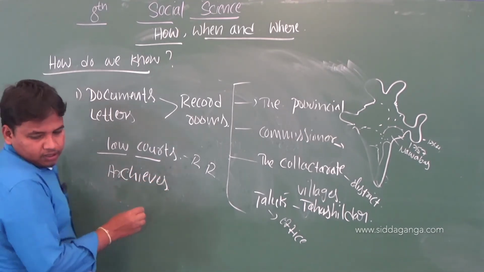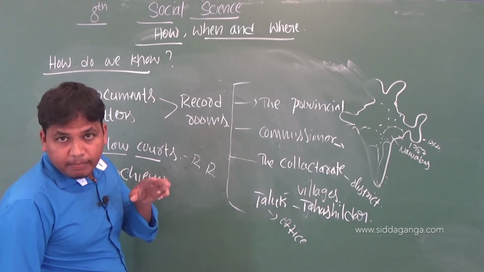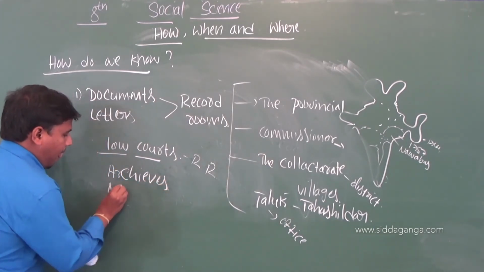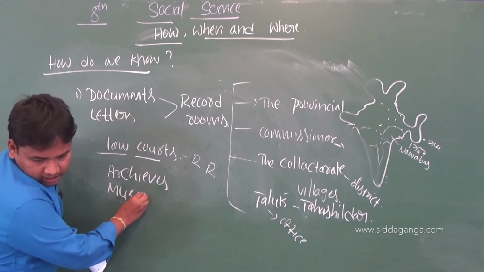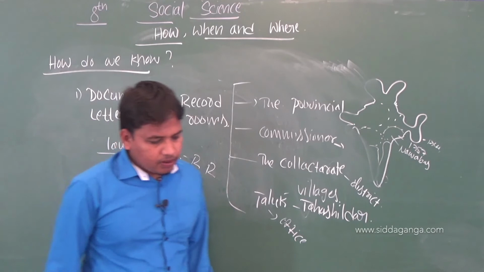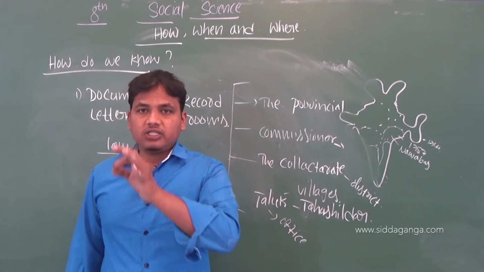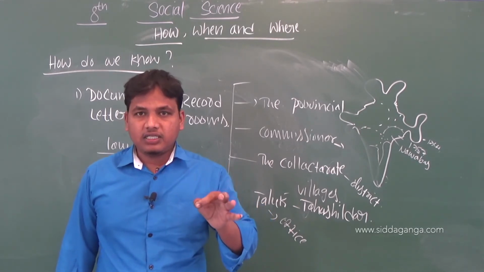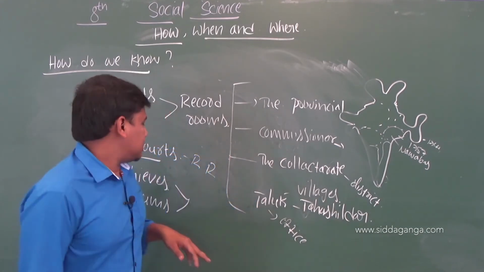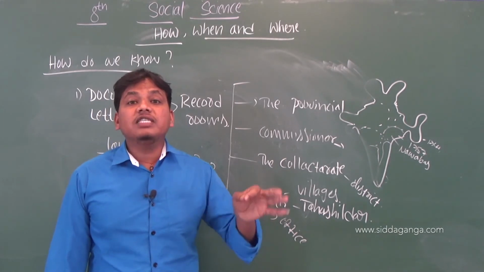And next, the specialized rooms. What are the two important specialized rooms? Archives and museums. What is an archive? An archive is a place, a collection of historical documents, historical records. And next, museums: a collection of historical physical records.